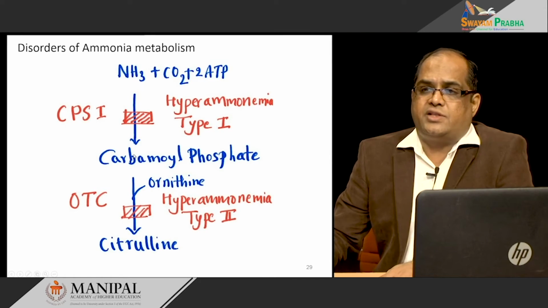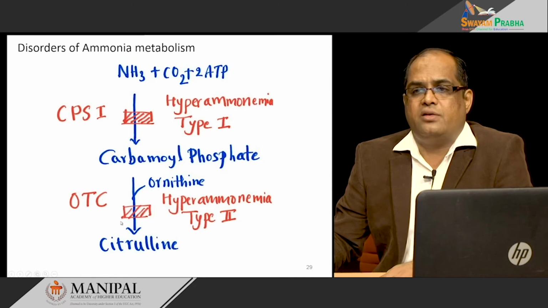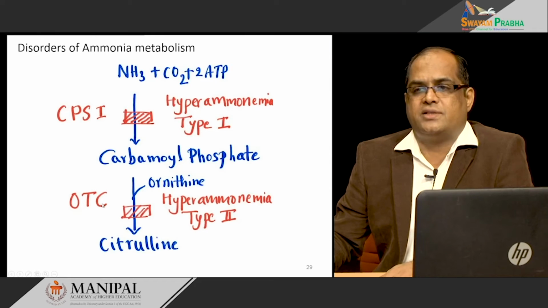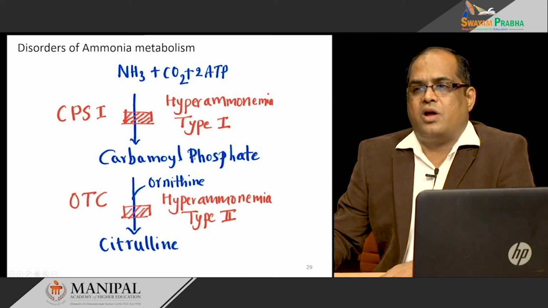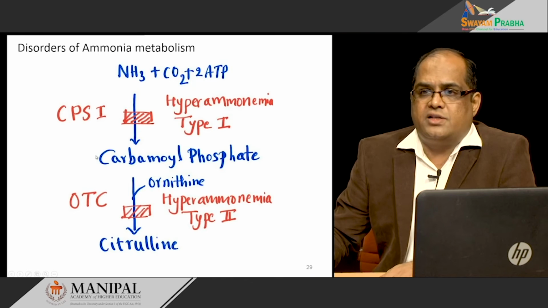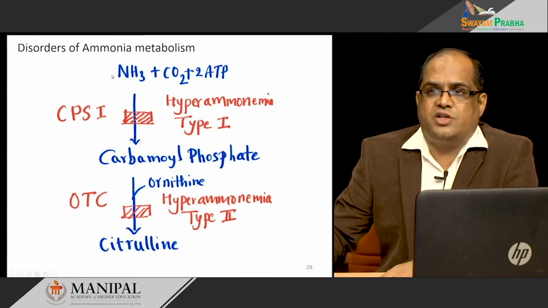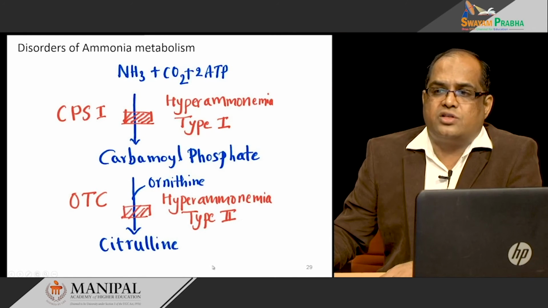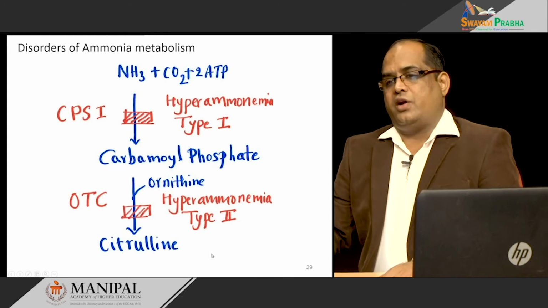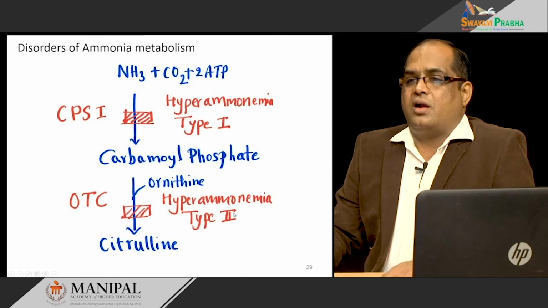Next, the second reaction is carbamyl phosphate combining with ornithine to form citrulline by the enzyme ornithine transcarbamylase. If you just put a block here, what happens? Carbamyl phosphate will not be converted into citrulline and its level increases, and this accumulation leads to increased ammonia, increased glutamine, and decrease in the production of blood urea nitrogen. So, this disorder is called hyperammonemia type 2.